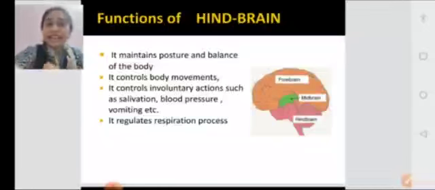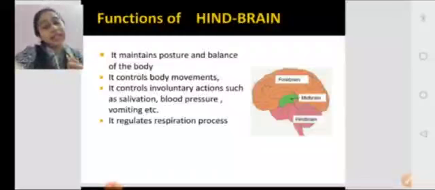Other than that, it's also controlling the body movements, and along with this, the posture and the balance of the body. It is controlling many involuntary actions such as salivation, blood pressure, vomiting, etc. Now students, don't confuse these involuntary actions with the reflex action. Reflexes are always in response to stimuli.